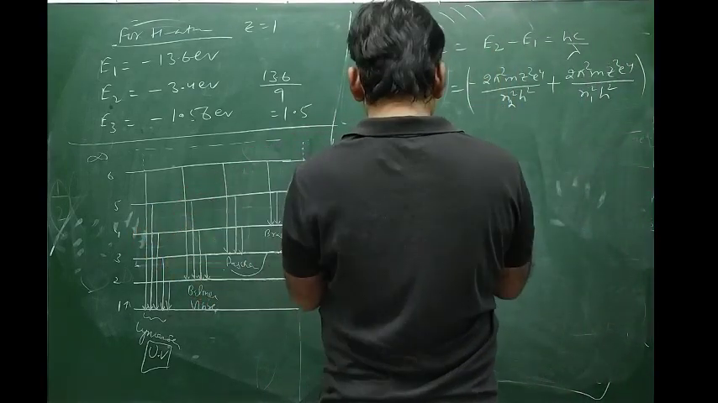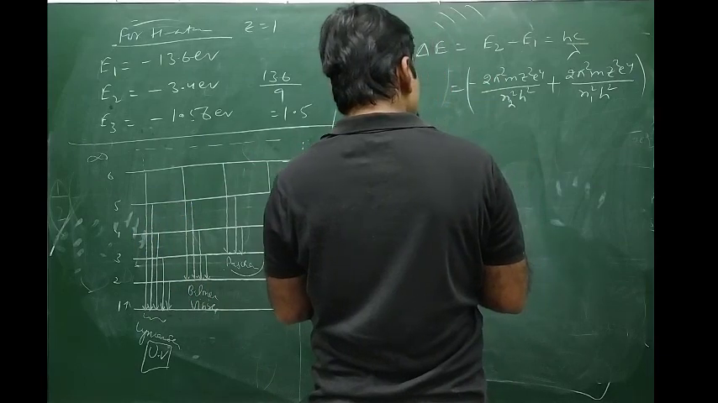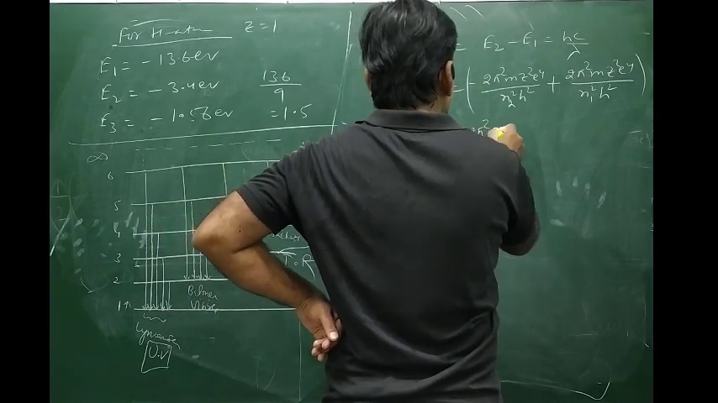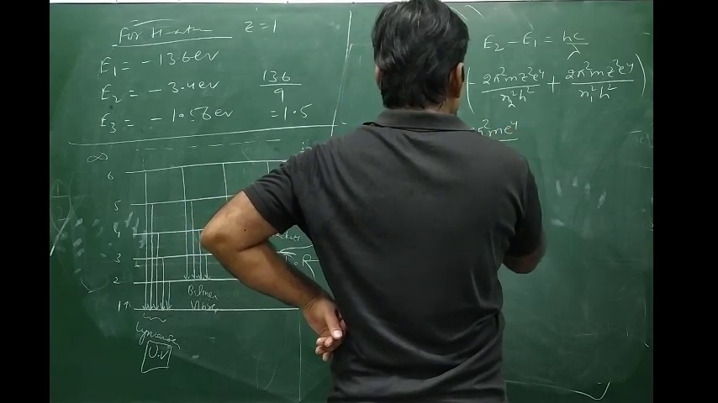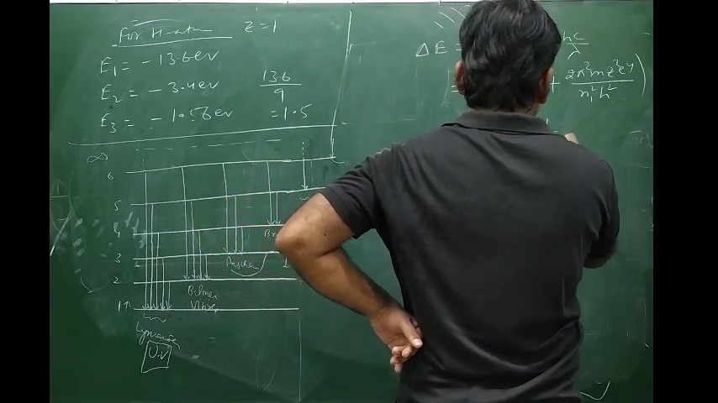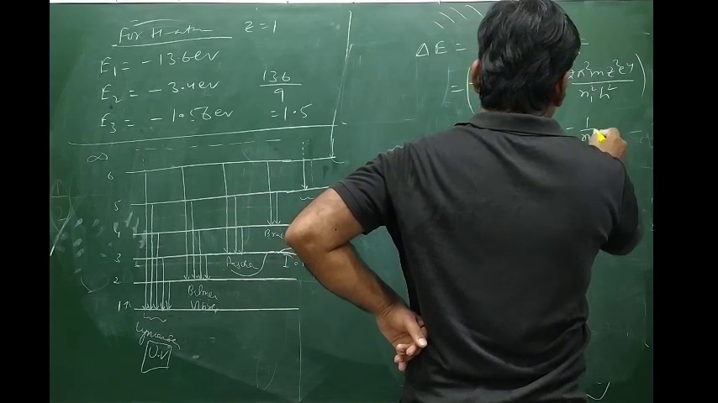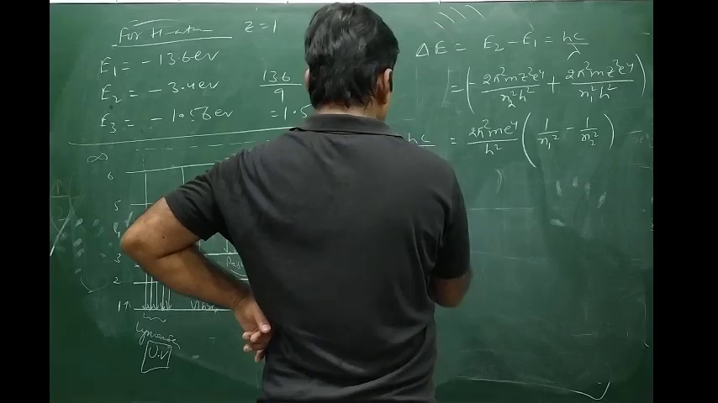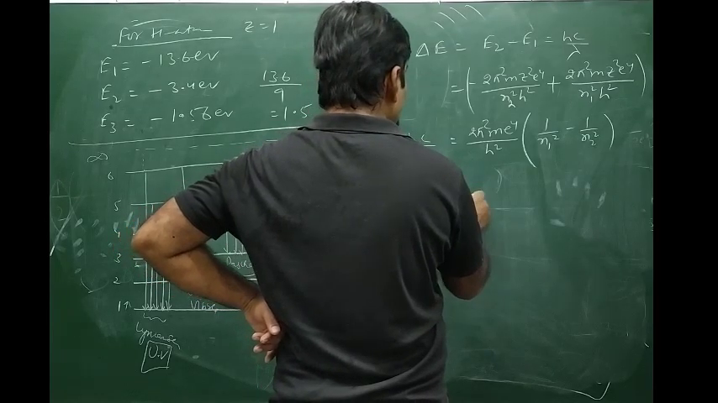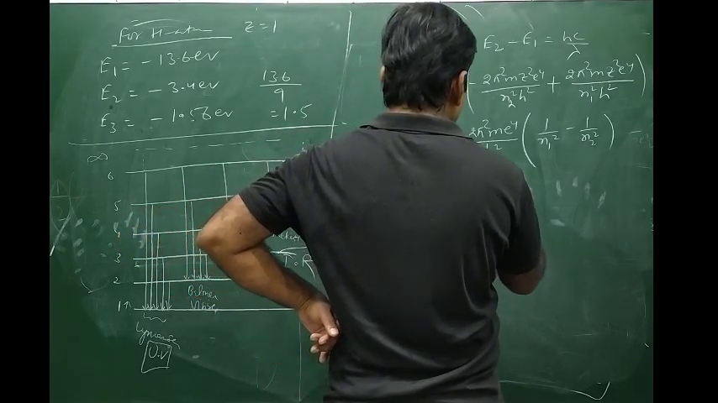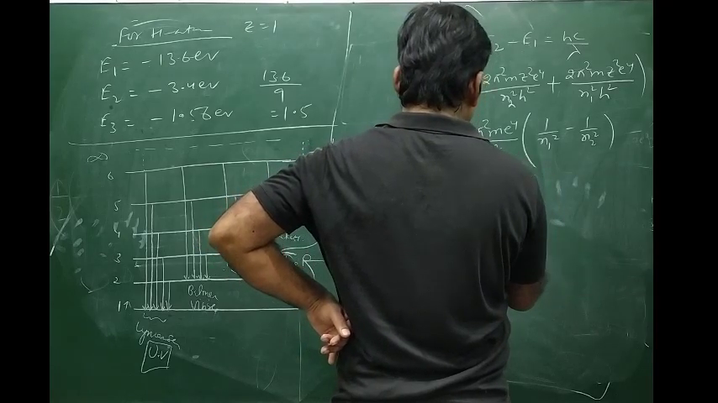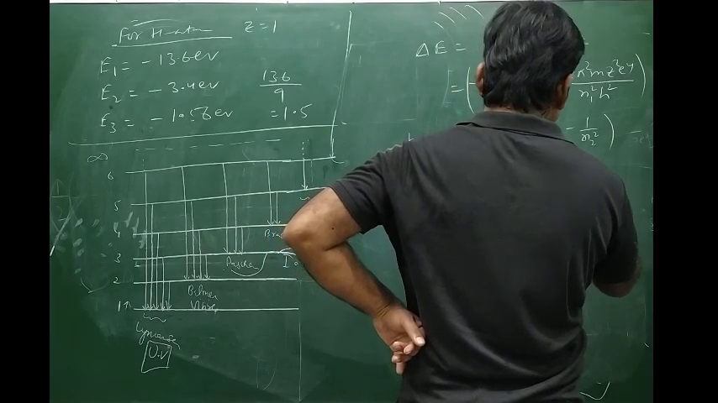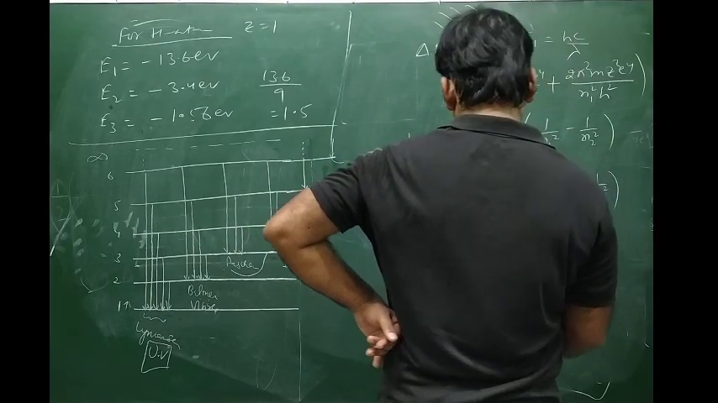In this equation, we can take 2π²me⁴/h² as common. What is left out is 1/n1² minus 1/n2², which equals ΔE or hc/λ. Therefore 1/λ can be calculated as 2π²me⁴/(ch³) into (1/n1² minus 1/n2²).